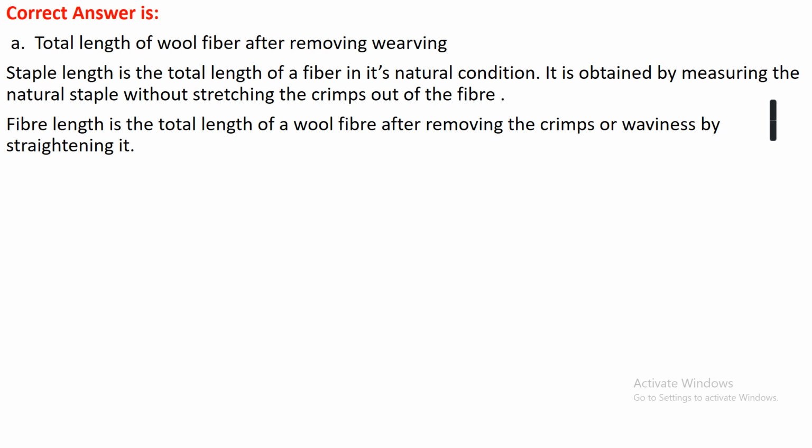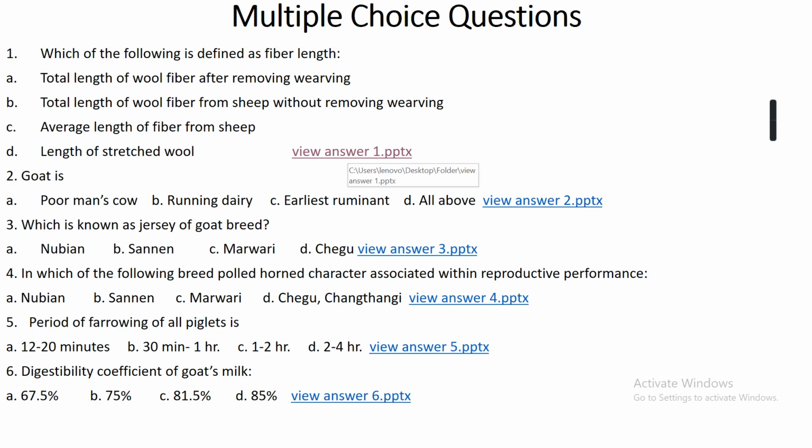Actually, the total length of wool fiber in its natural condition, that is without removing weaving or without stretching the crimps, is known as staple length, while the fiber length is the total length of wool fiber after removing weaving.